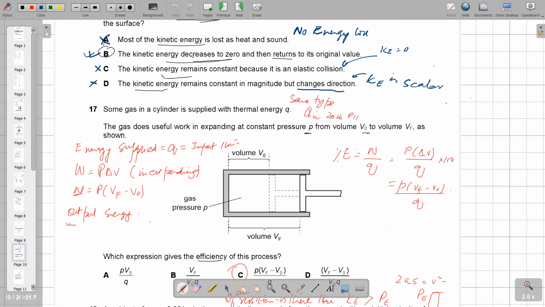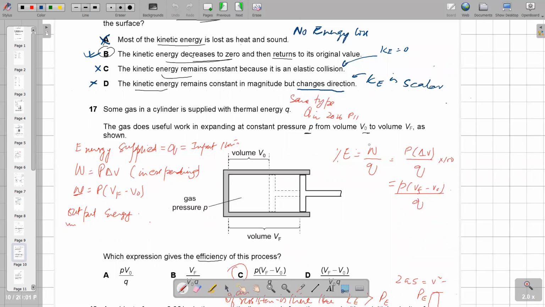This type of question also came in the 2016 paper 1-1, right? Energy supplied is Q input, W equals P delta V as the gas expands. So the final volume minus the initial volume gives our output energy.